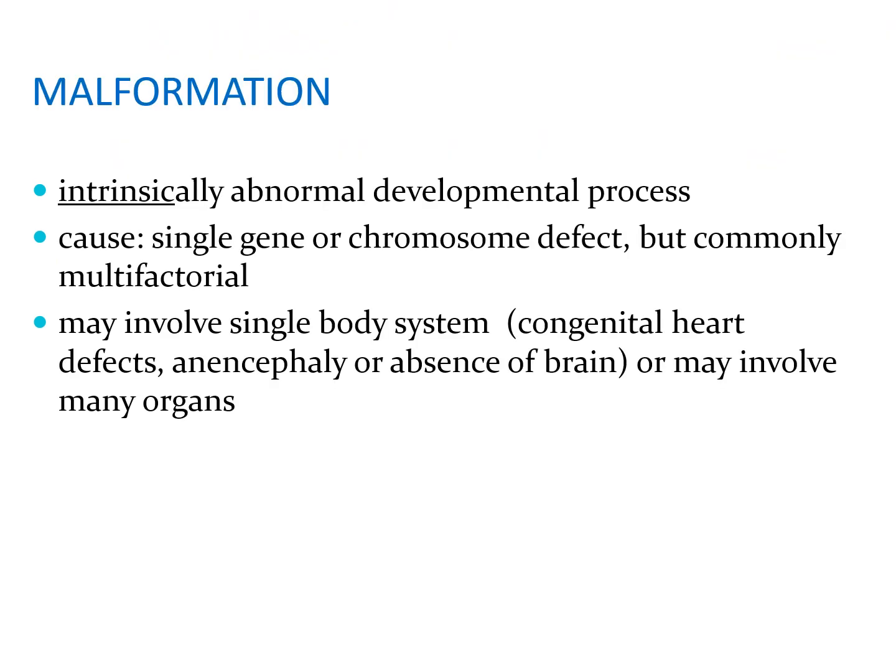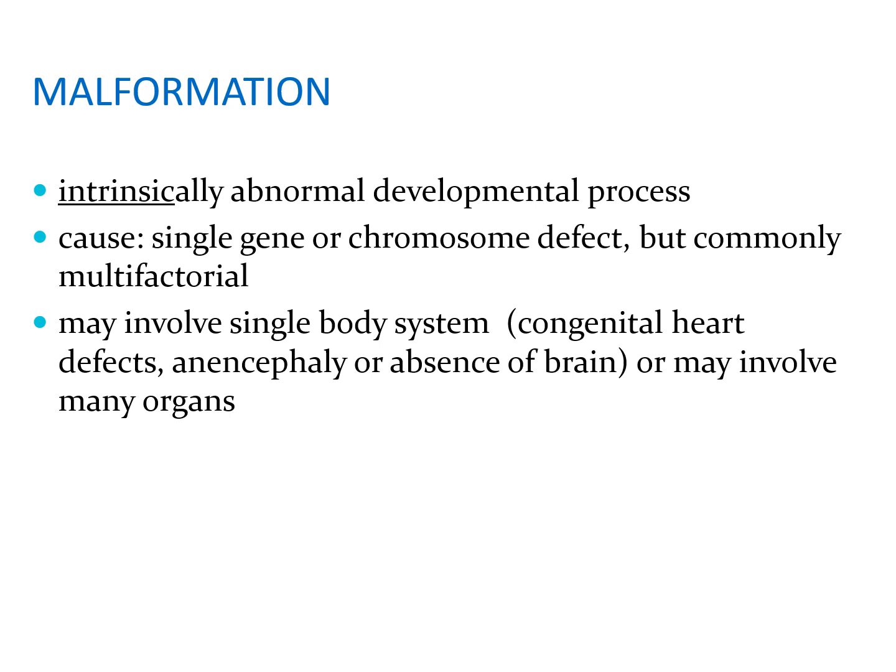Malformation is an error of morphogenesis in which there is an intrinsically abnormal developmental process. The word intrinsic is underlined and must be emphasized because in malformation, the cause is usually genetic in nature, whether it is involving a single gene or chromosome, or involving a gene with an environmental cause, so that would make it multifactorial.